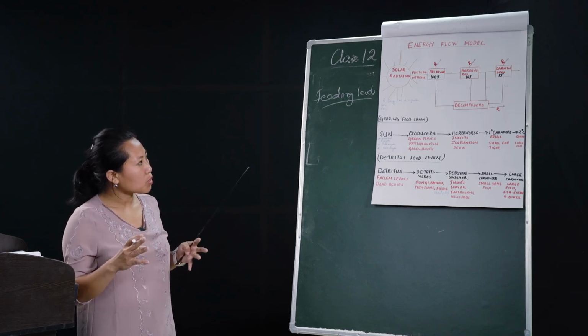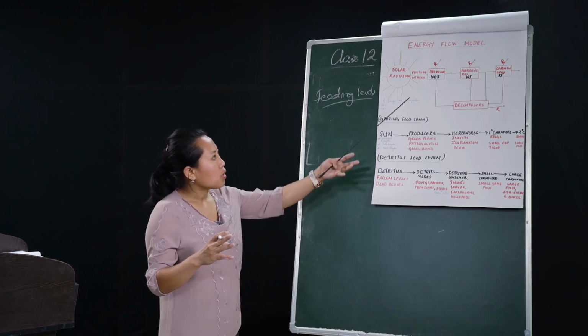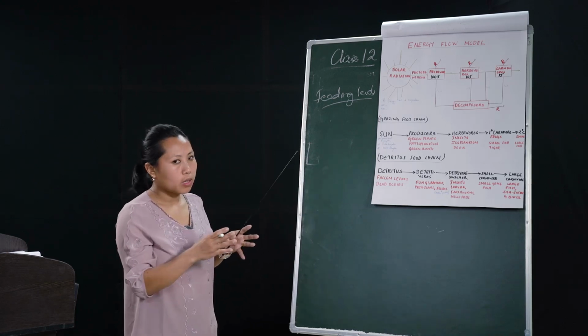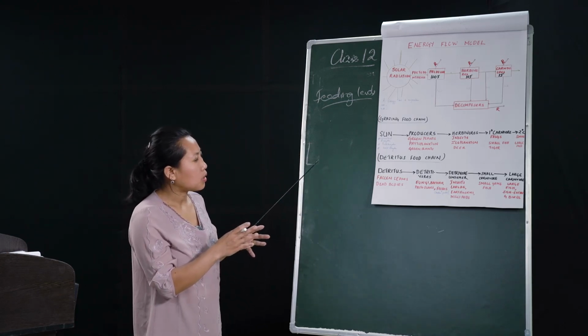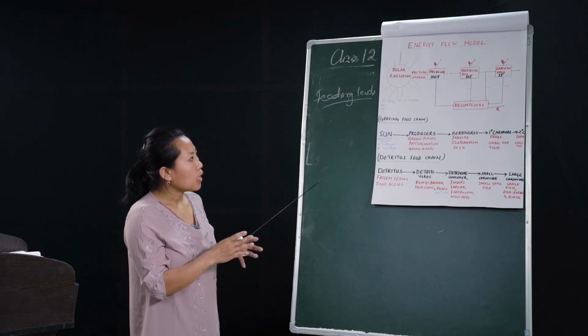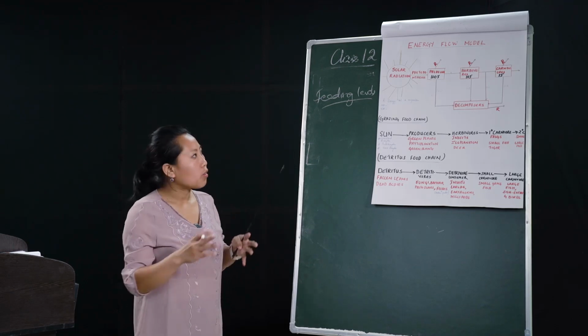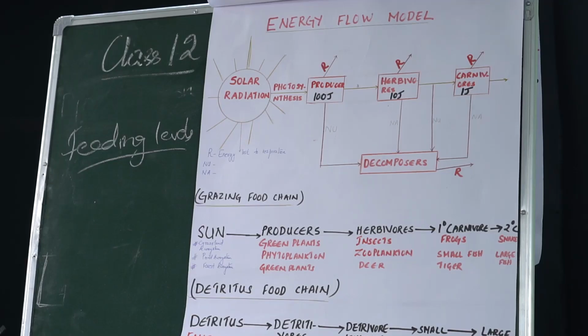So all the producers derive their energy from the sun, so all the green plants are placed under the producer level, the first trophic level. All the herbivores derive their energy from the producers, or they derive the energy from the sun by the same number of steps, with the producer in between them, so they are placed in the second trophic level.